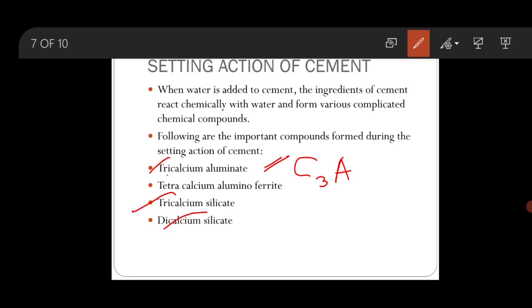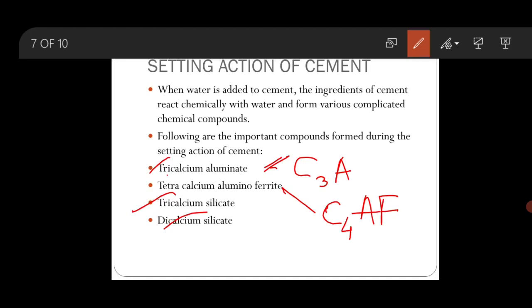The second one is tetracalcium aluminoferrite, which also forms within 24 hours of addition of water to the cement, and is represented as C4AF. So these two compounds are formed within 24 hours after addition of water to the cement.